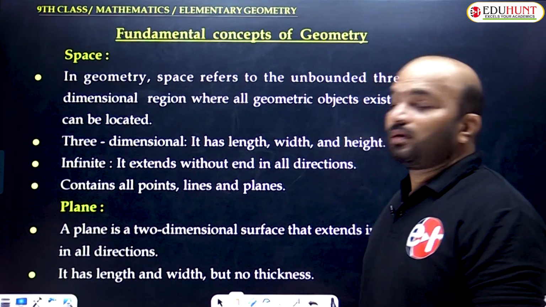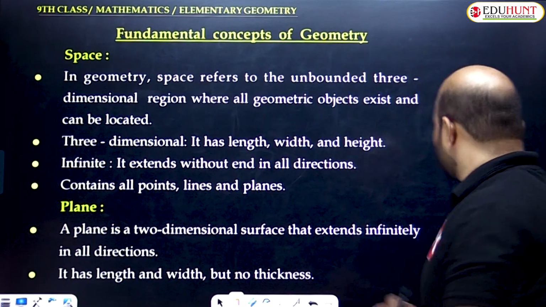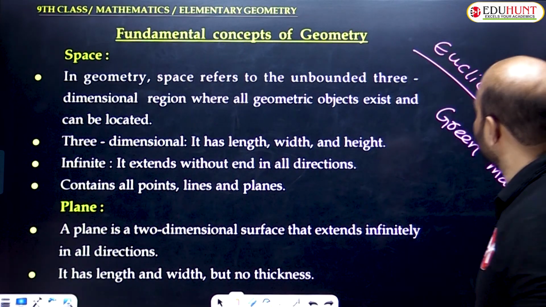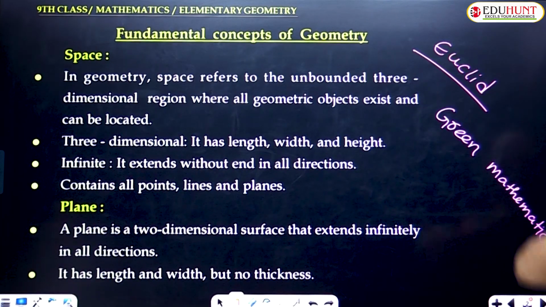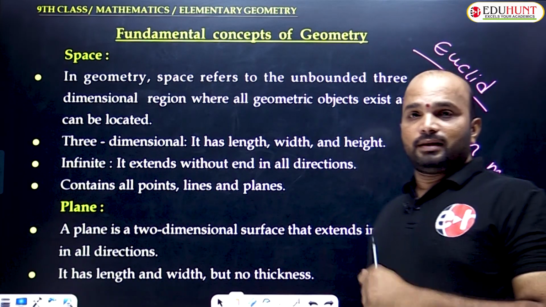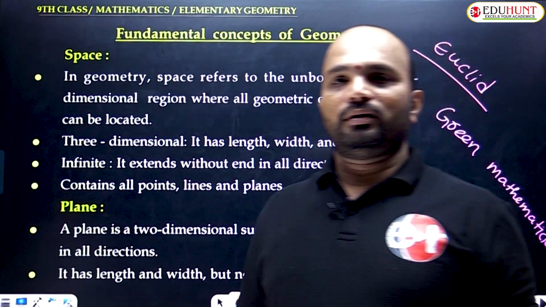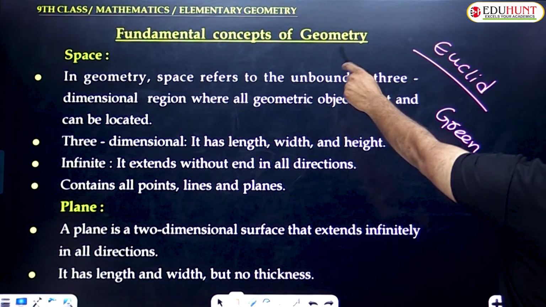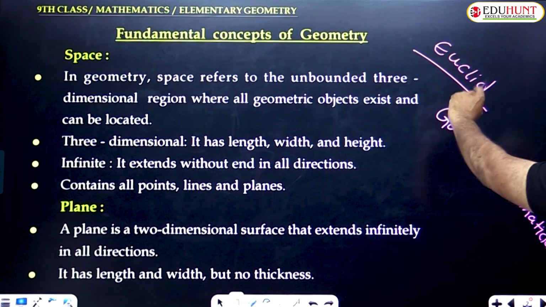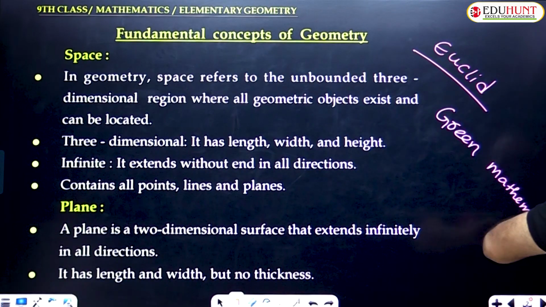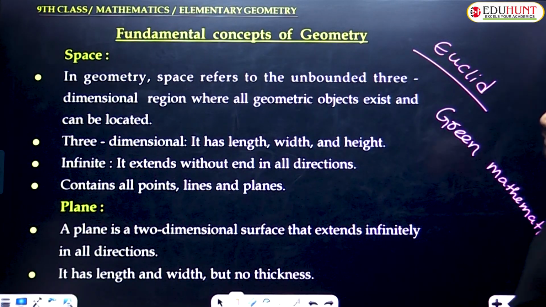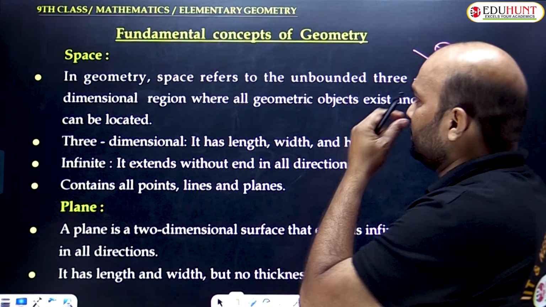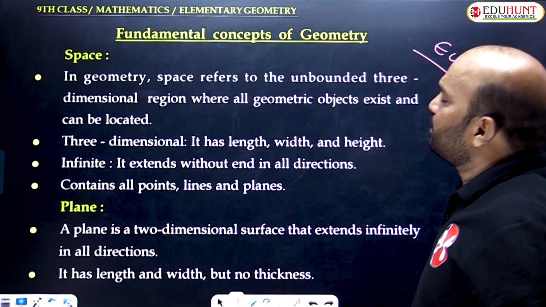Firstly, who is the father of geometry? Euclid. He was a Greek mathematician, and he worked on Euclidean geometry. Am I clear? In geometry, the first point is space.